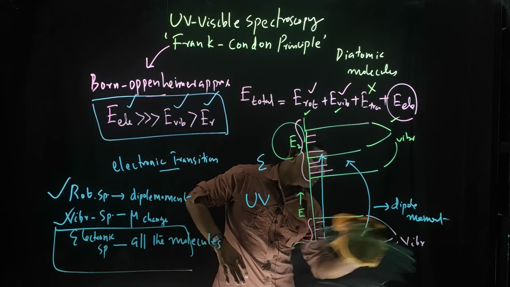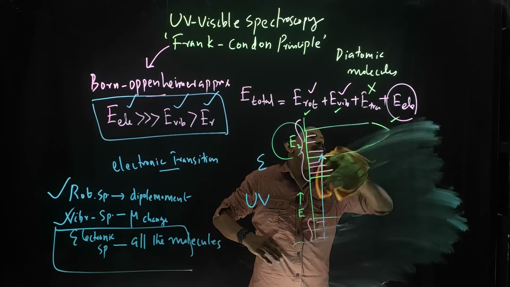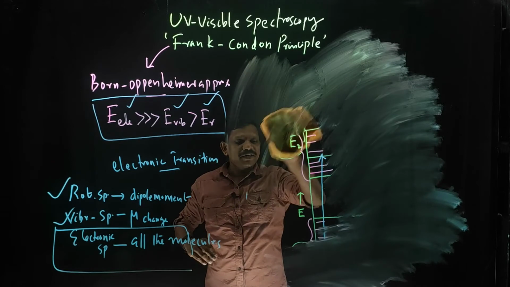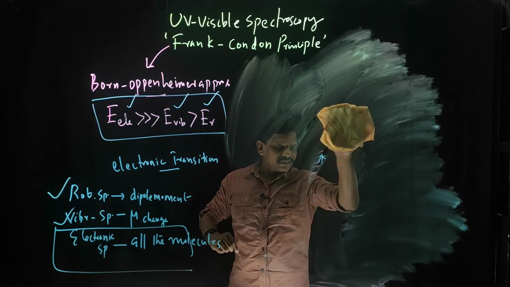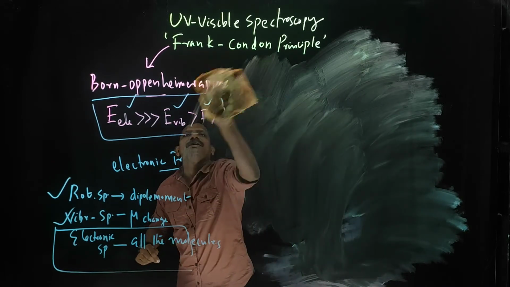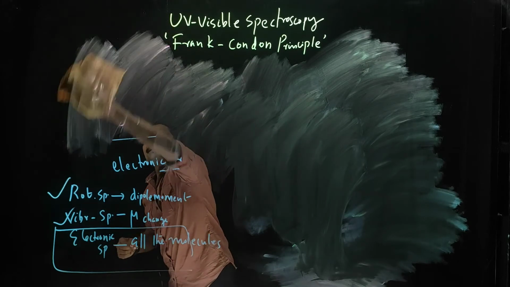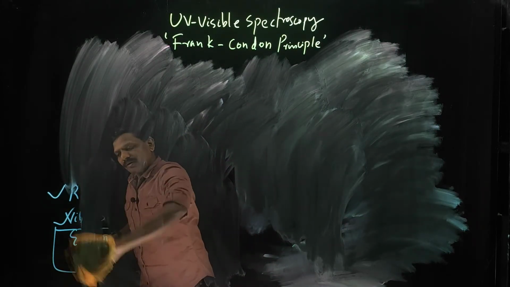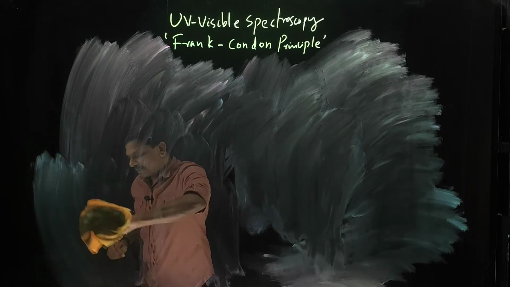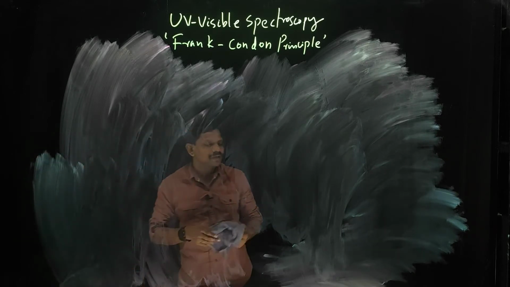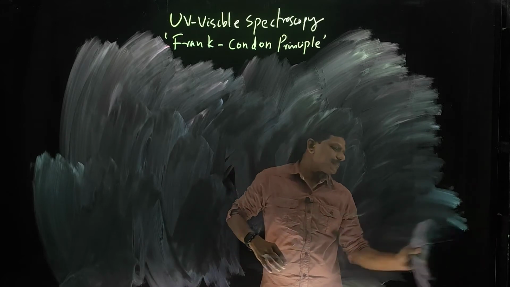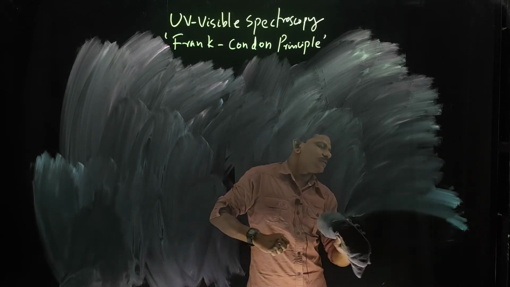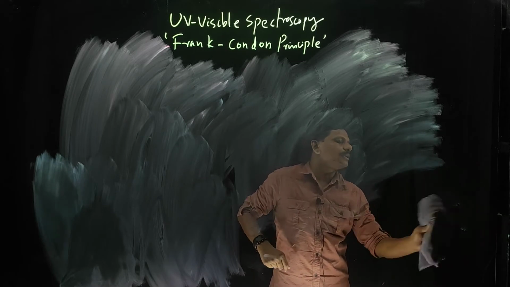There you can see that all the energy levels, the electronic, vibration and rotation energy levels, are very different and also completely independent. Their energy level differences are very different, so we can consider the spectroscopic measurements individually.